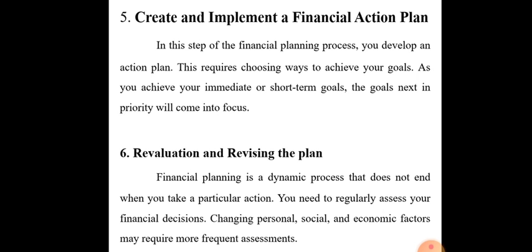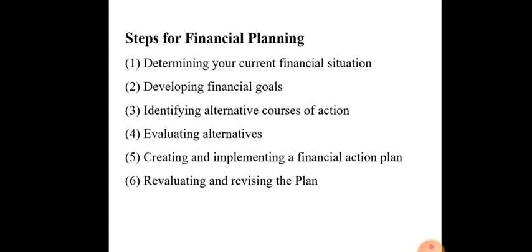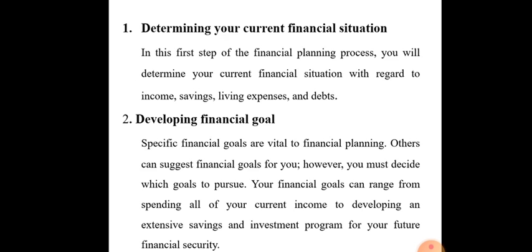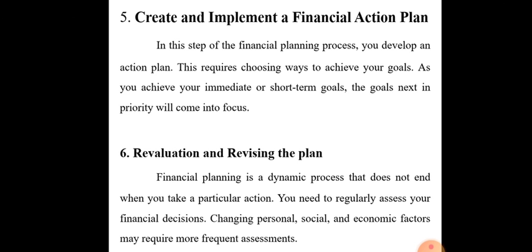In the last class we saw the steps for financial planning. These are the 6 steps: determine your current situation, so we have to analyze your financial situation, how much income there is and how much expense there is. If you want to make a financial plan for individual purposes, then we have to analyze your current financial situation. Next, developing financial goals, identifying alternative courses of action, as well as evaluating alternatives. So these are the 6 steps for financial planning.